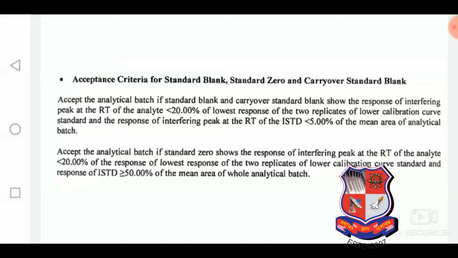Any interference peak observed in the chromatogram should be smaller than 20% of the response of that lowest calibration standard. And the interfering peak at the RT of ISTD, here ISTD we are using, that is internal standard, the peak at the ISTD should be smaller than 5%.